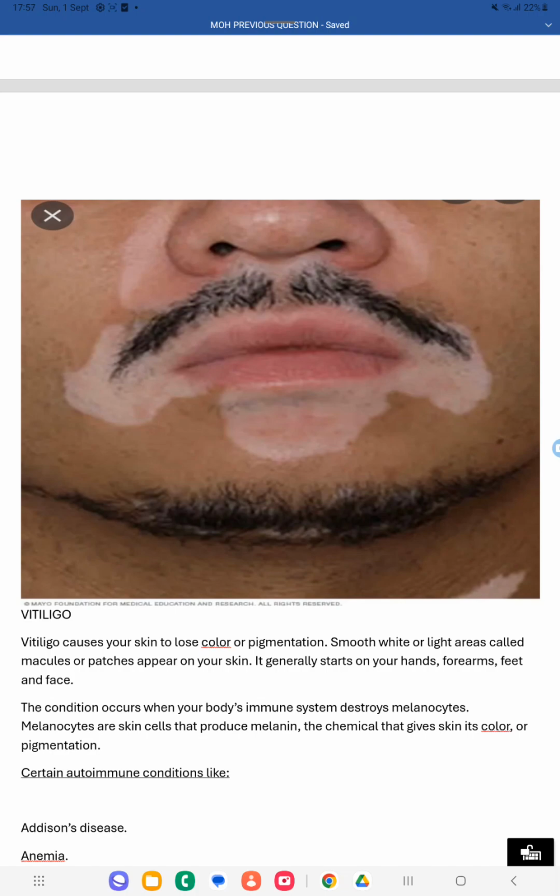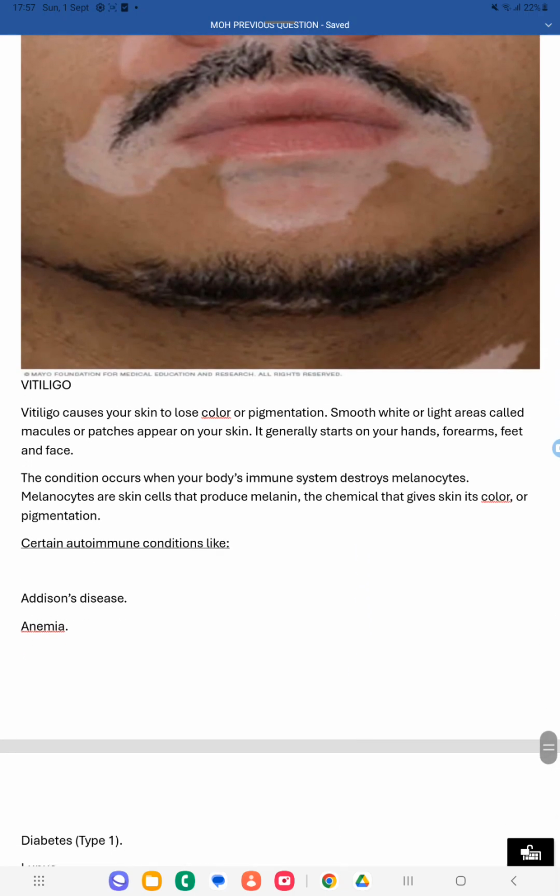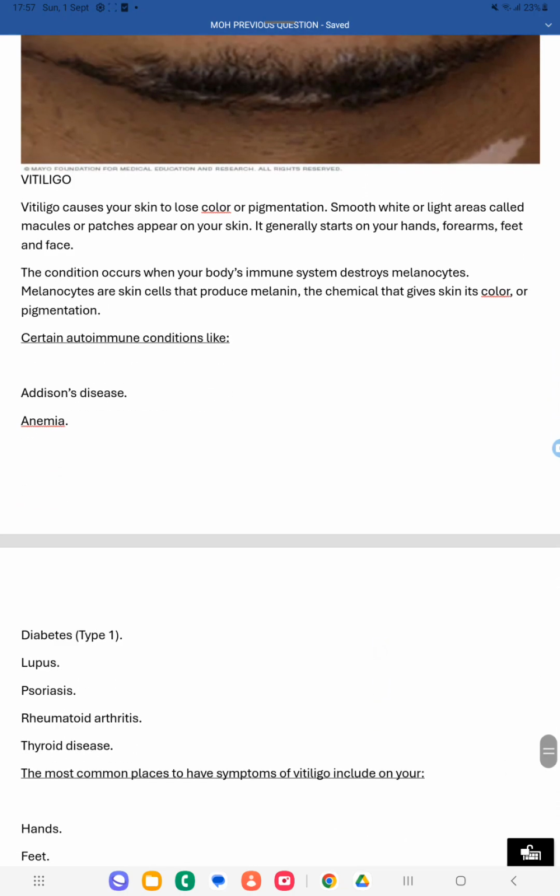It is an autoimmune condition, and those who are suffering with any other autoimmune condition tend to get vitiligo. For example, Addison's disease is an autoimmune condition, a destruction of the adrenal gland. Then anemia, type 1 diabetes mellitus, systemic lupus erythematosus, psoriasis, rheumatoid arthritis, thyroid disease, which means Graves' disease and Hashimoto's thyroiditis.